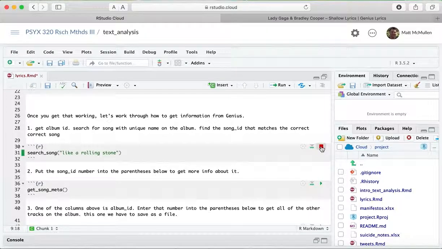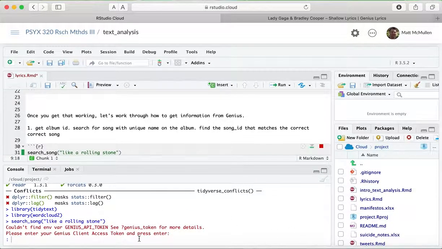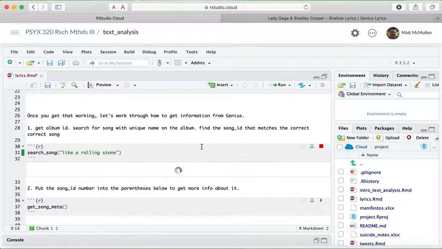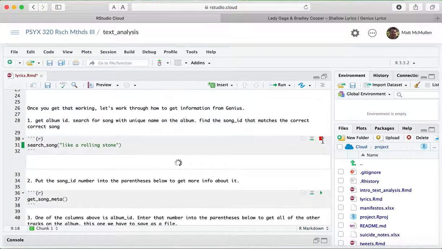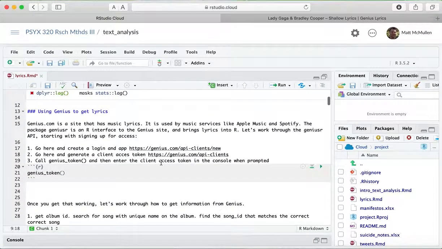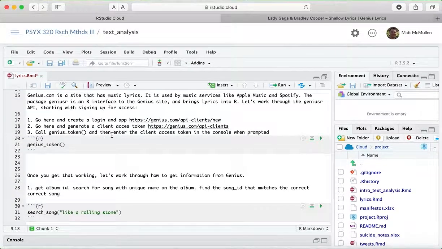Let me just try. Oh, okay, it is asking me. So what will happen is when you run this, let me go ahead and stop this. I thought it would work without me having to do it, but you'll need to go through here and create your API and give it a name, and it'll ask you for a website of the API, and I think I just gave it genius.com, the website itself, as if it was my personal website, I guess, and that seemed to work.